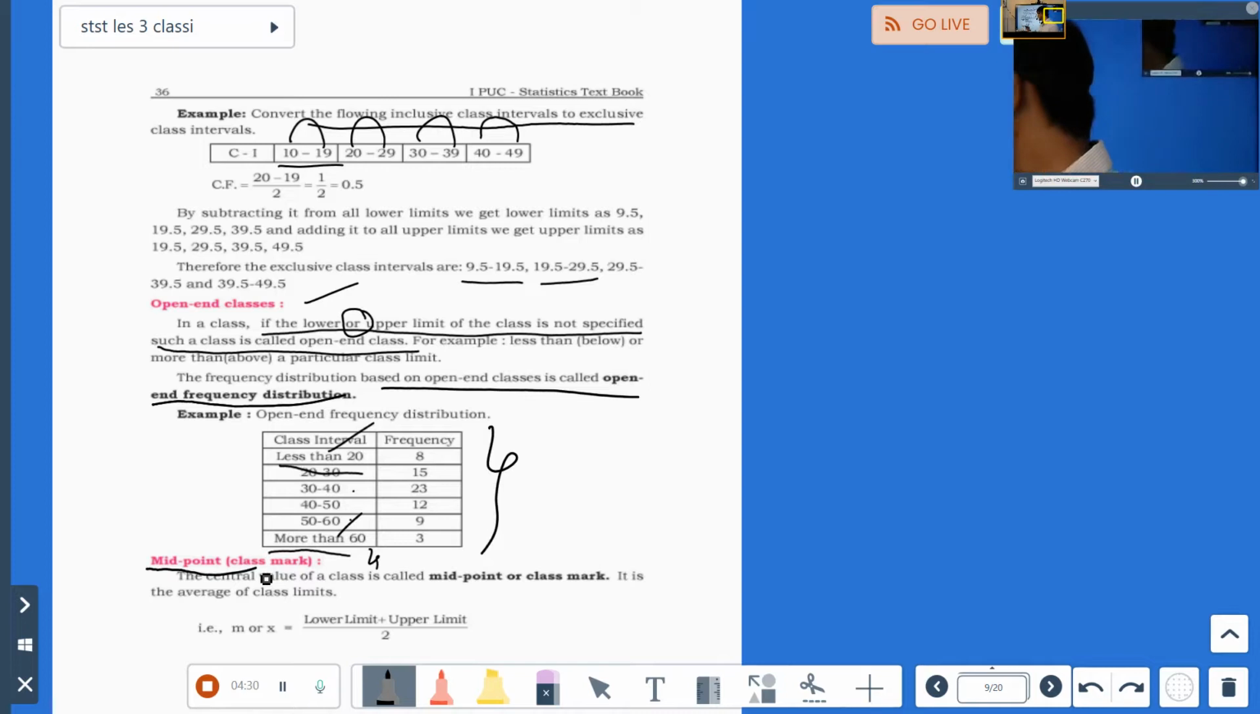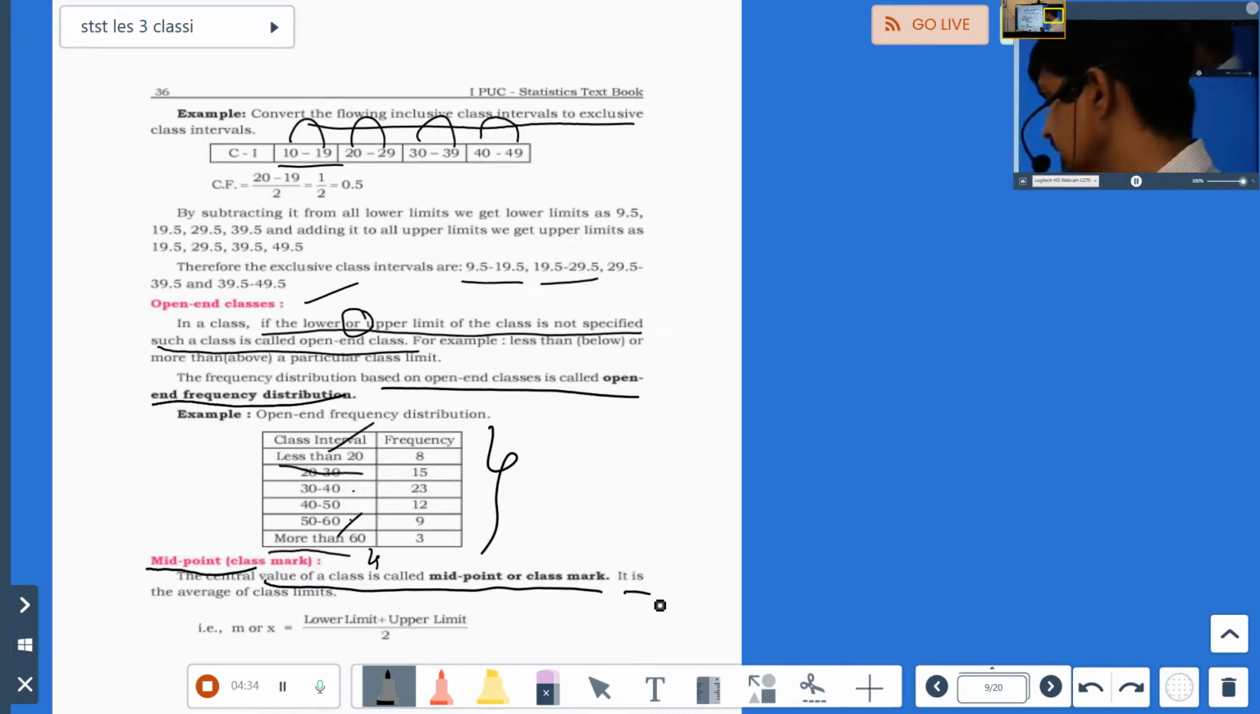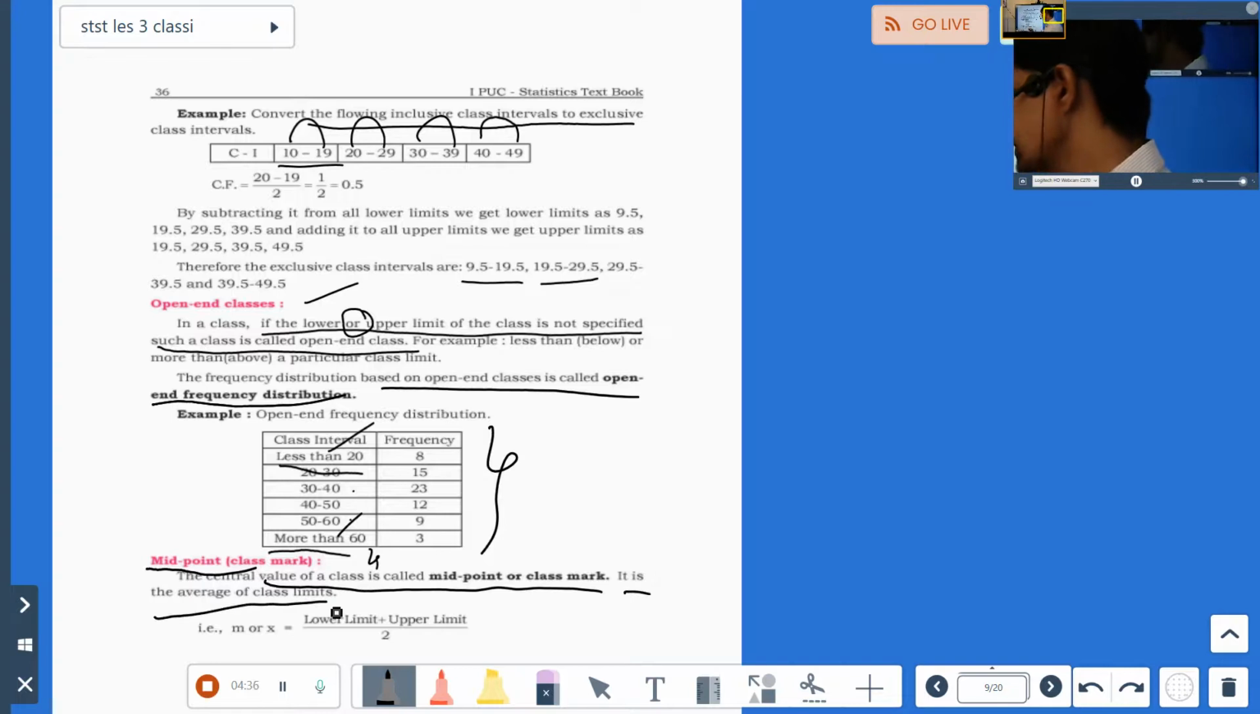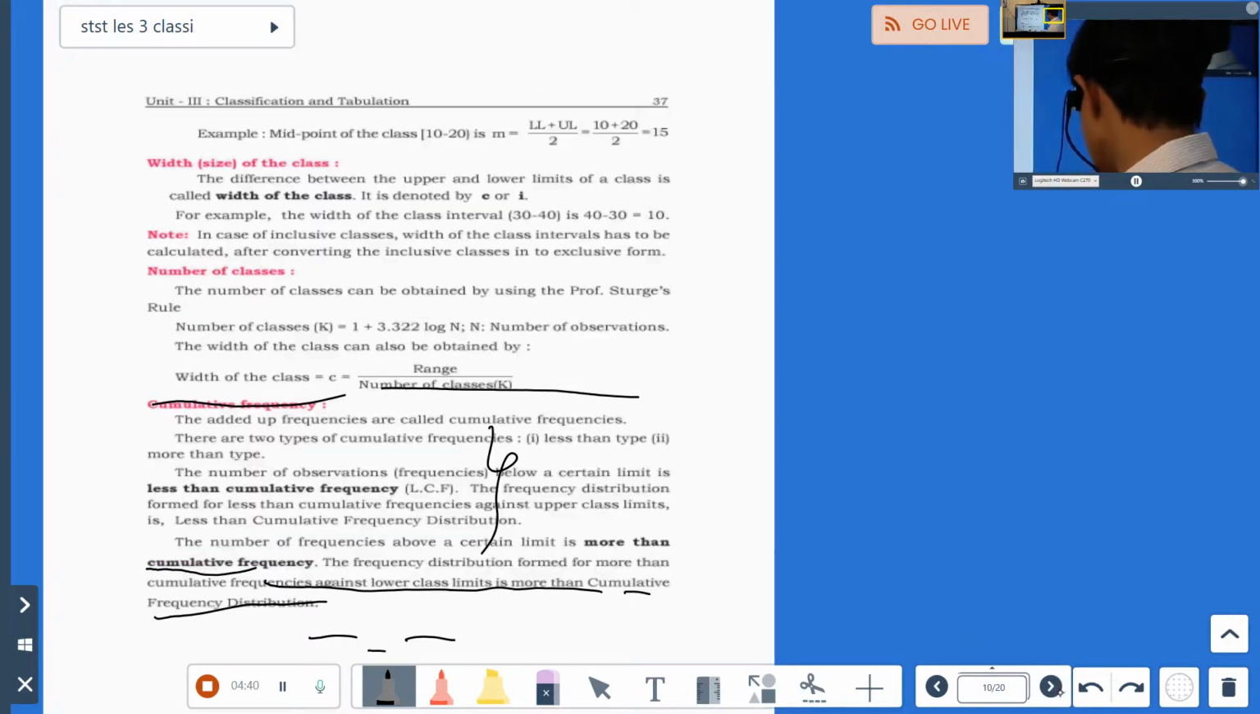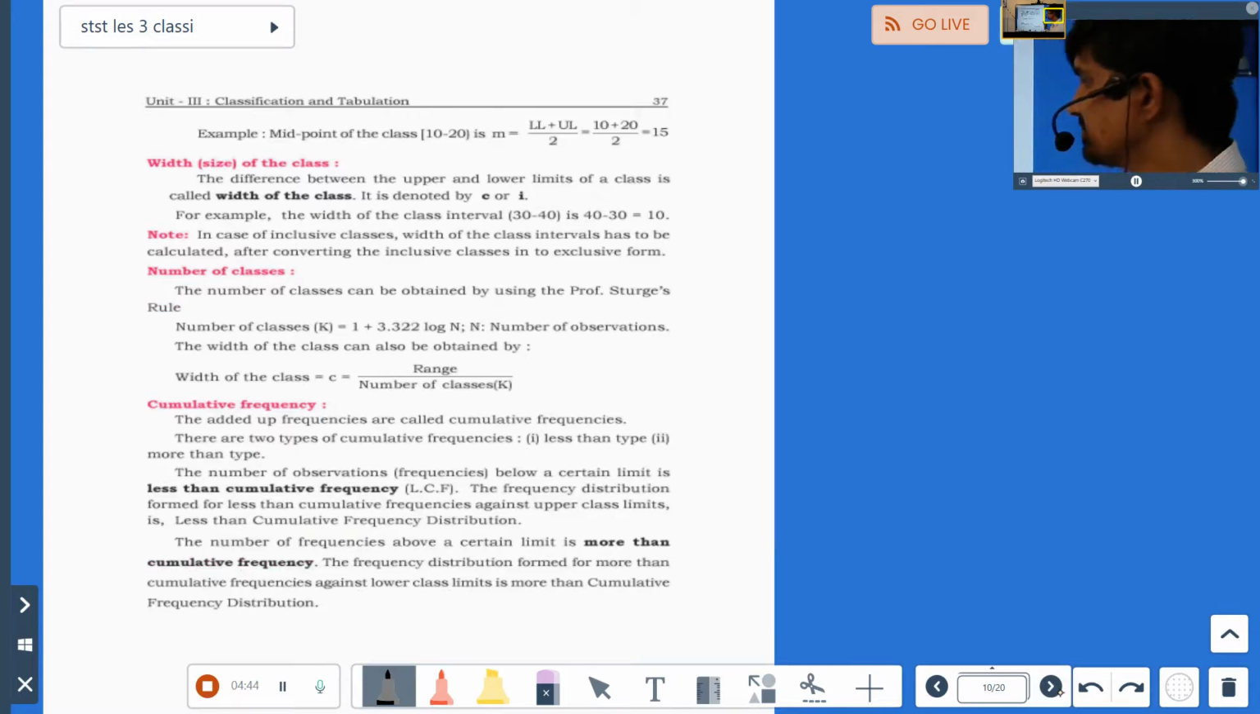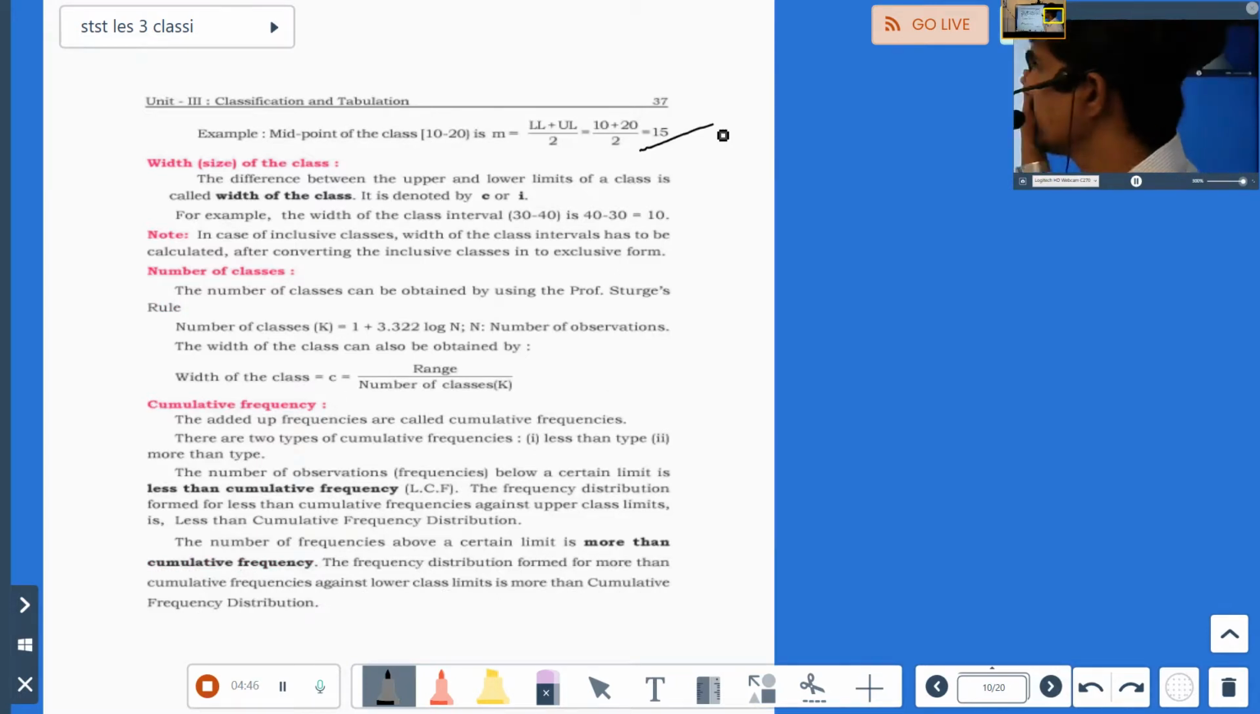Now midpoint or class mark. The central value of a class is called midpoint or class mark. It is the average of class limits, that is lower limit plus upper limit divided by 2. You have already done this. It is denoted by the letter M or X. Okay, they have given an example.